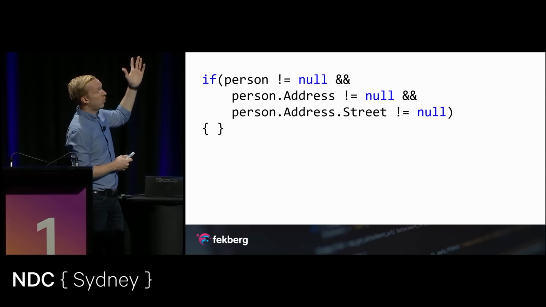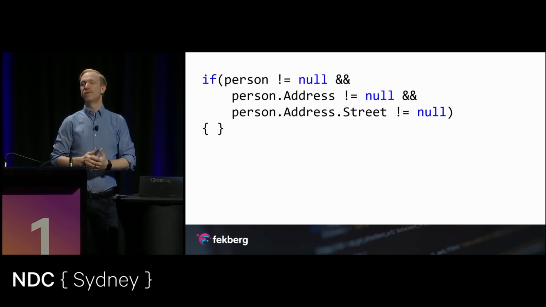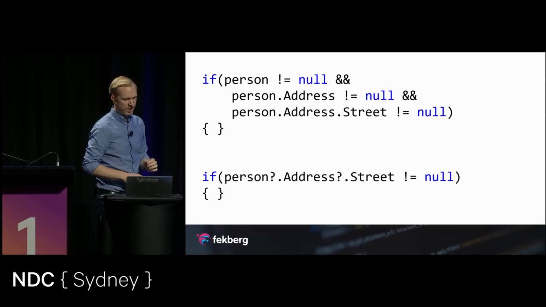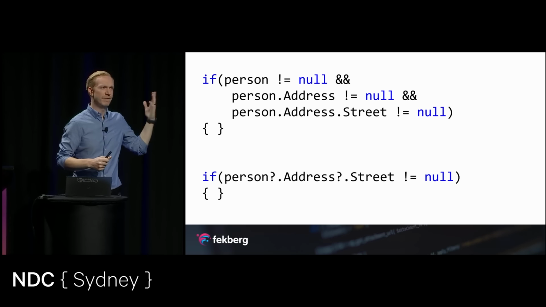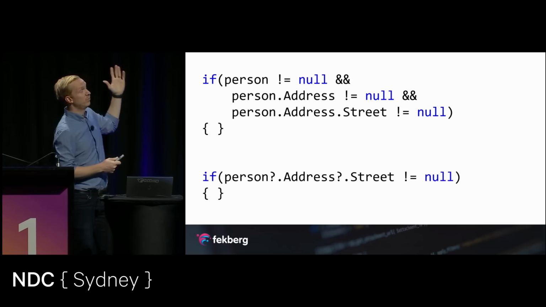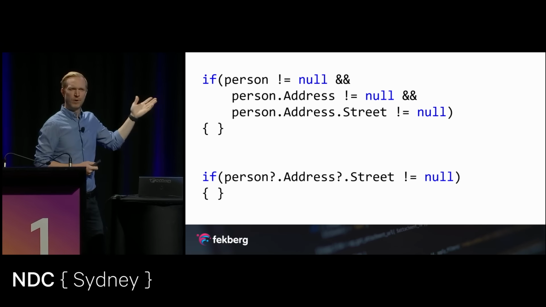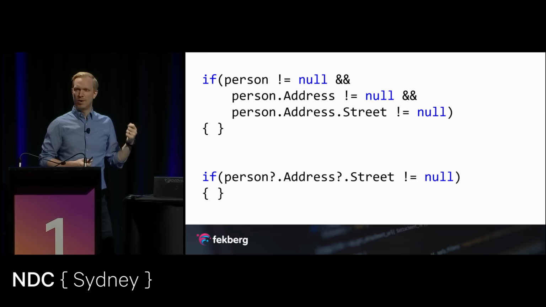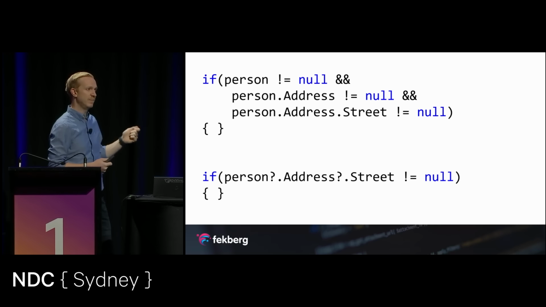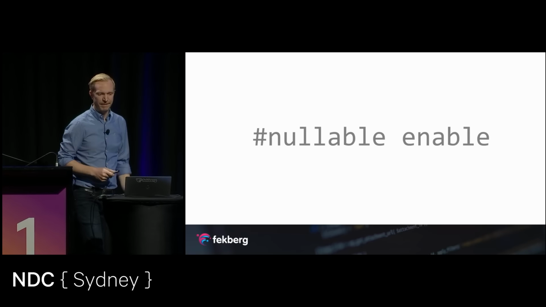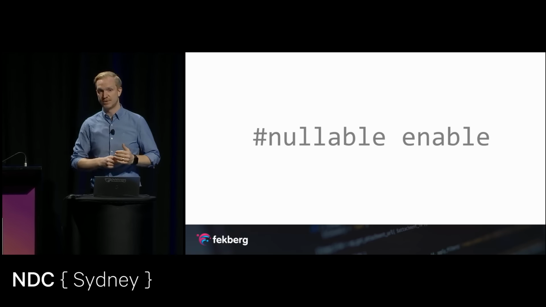This here is quite ugly, and I know someone here is going to say, you can write this in many different ways. Surely enough, we could simplify this a bit, but still, I'm not particularly fond of having to add this if this would never have been an issue. Instead of having to perform these null checks all over the place, how about I tell the compiler to let me know if this could have been a problem? And I can do that by enabling a feature called nullable reference types.